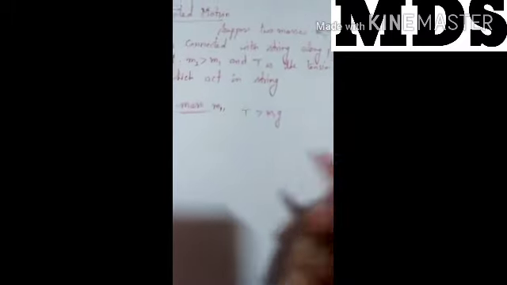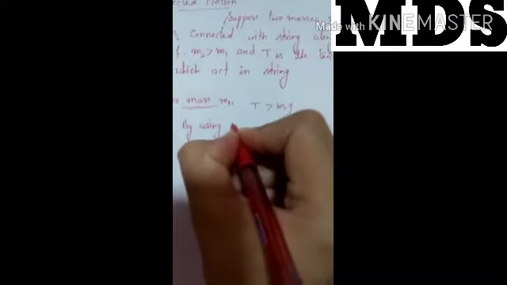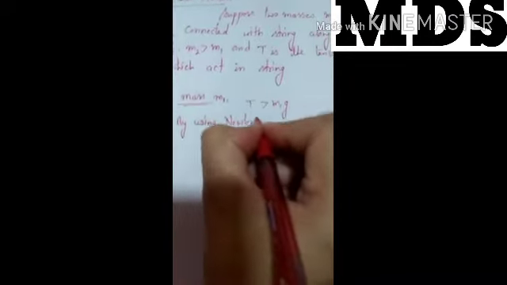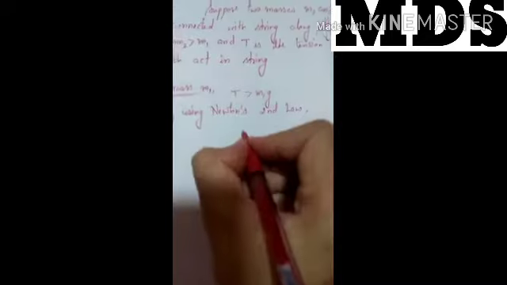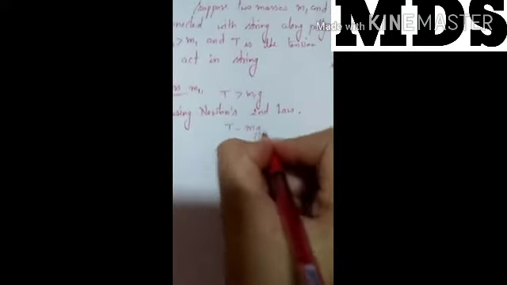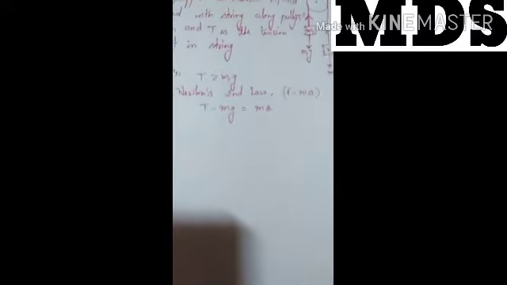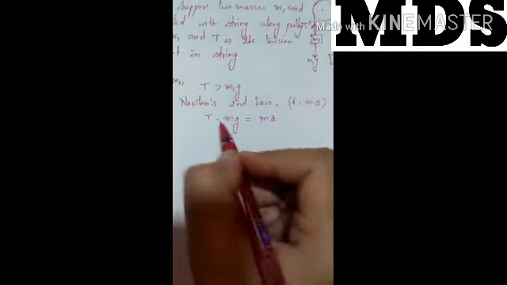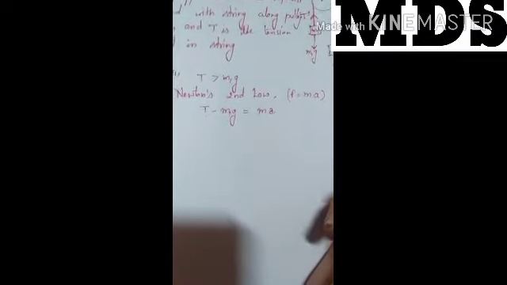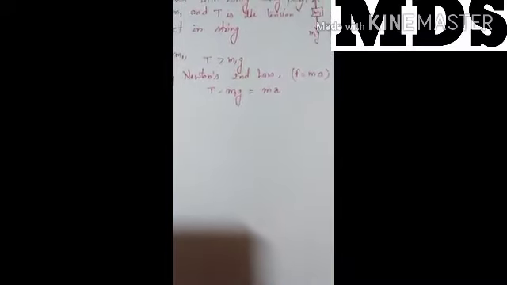So by using Newton's second law, we can write T minus m1g equal to m1a, because we know the second law, F equal to ma. Clear? There will be a net force like this.